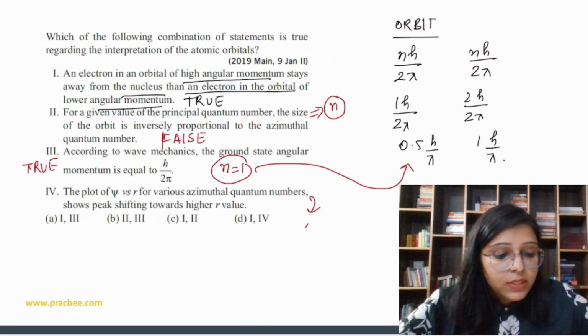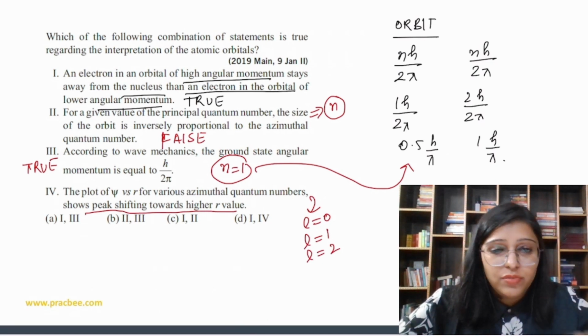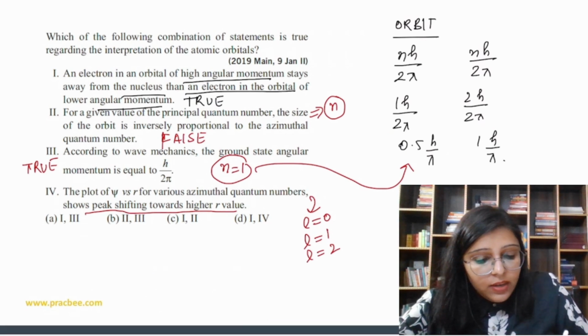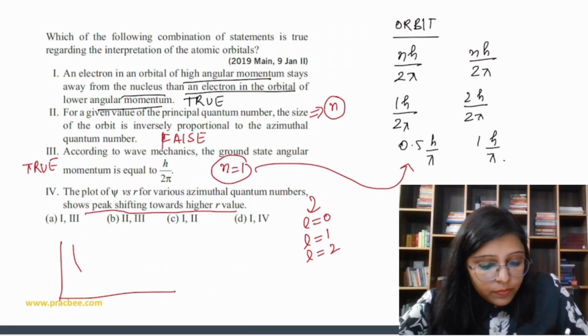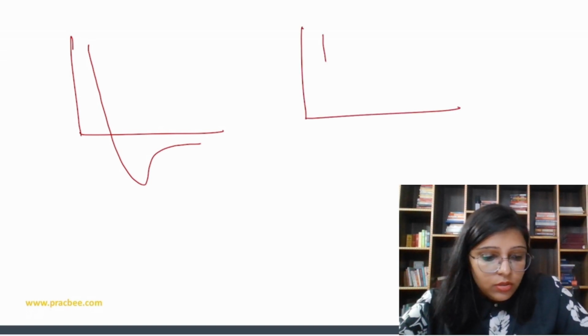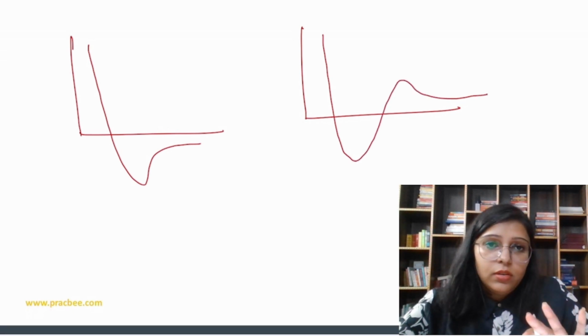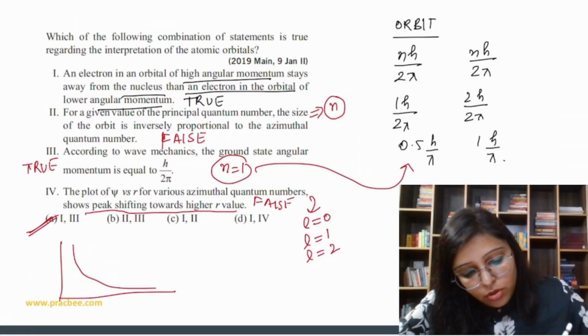Now fourth, the plot of psi versus r for various azimuthal quantum numbers, like L is equal to 0, L is equal to 1, L is equal to 2, shows peak shifting towards higher r value. Peak is going to shift. It's not true, that is not happening. Higher L does not shift the peak. This is not true. For example, for 1s, if I draw for 1s, it is going to be like this. If I draw for 2s, this is going to be like this. The peak is decreasing, right? If I draw for 3s, this is going to be like this. Okay, so no. That is also false. So answer is option number 1.